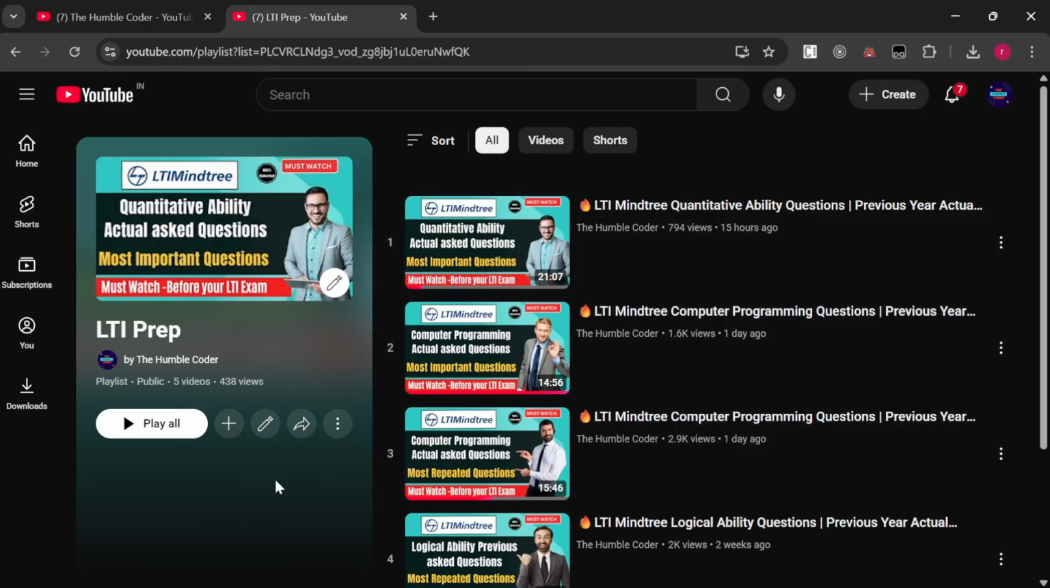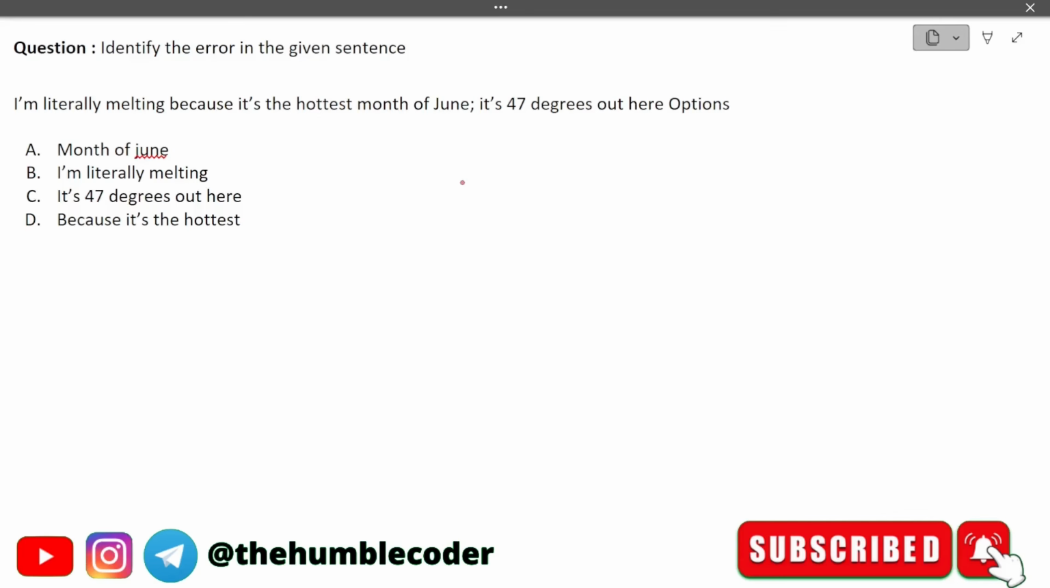So without wasting any time, let's get started with the first question. The question is identify the error in the given sentence. So we have been given a sentence and we have to find the part where the error is. Out of 4 options, we have to select that part which has the error. So let's see what is the sentence given to us.